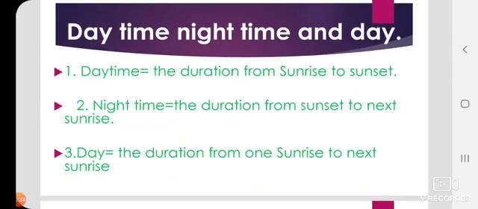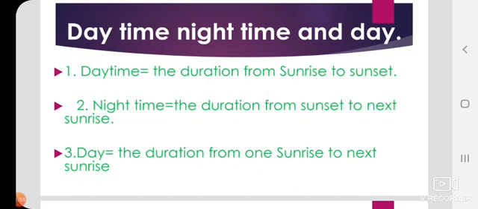So, measurement of time: daytime, night time and day. What is meant by daytime, night time and day? Daytime means the duration from sunrise to sunset. So the duration from sunrise early morning to sunset is said to be daytime. Night time means the duration from sunset to the next sunrise.